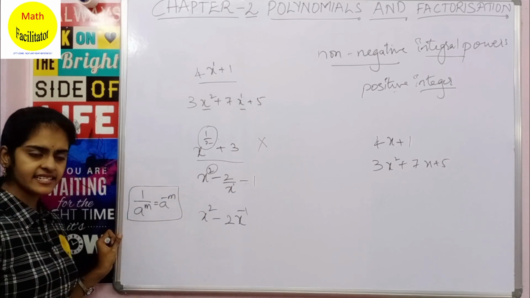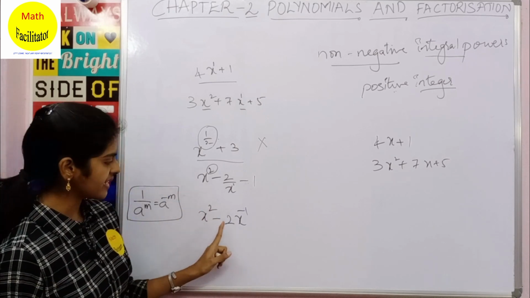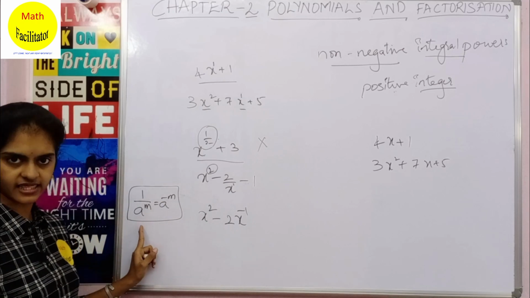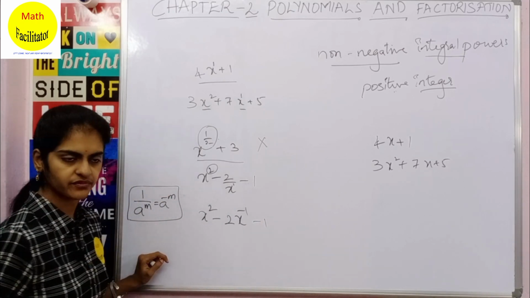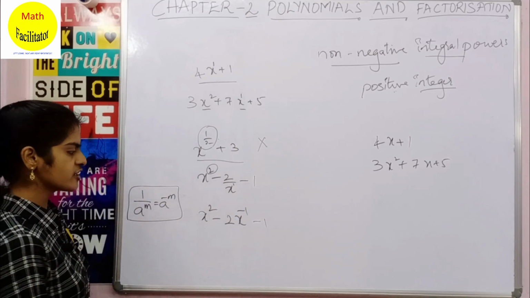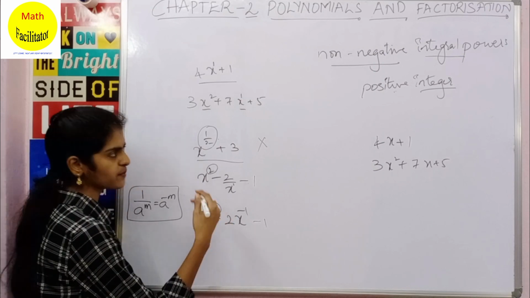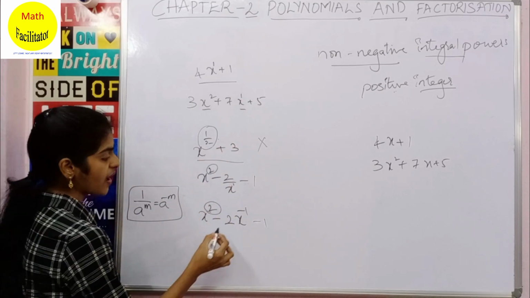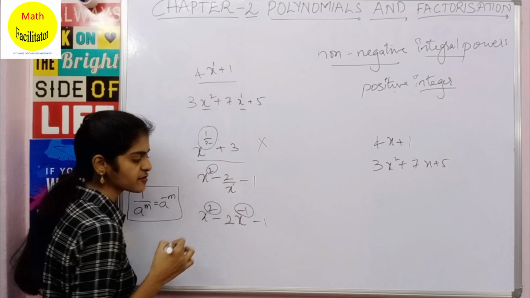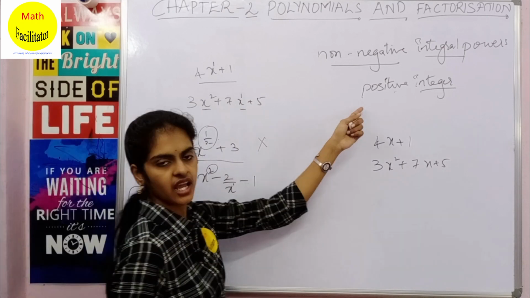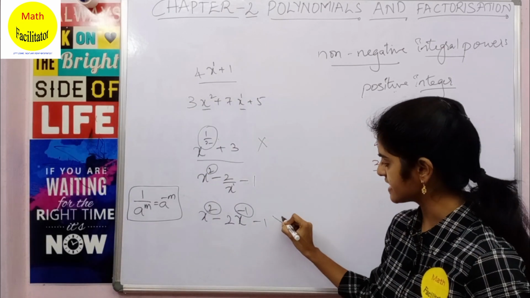The 2 is a positive integral part, but here x has power minus 1, which is a negative power. So you cannot consider this a polynomial.